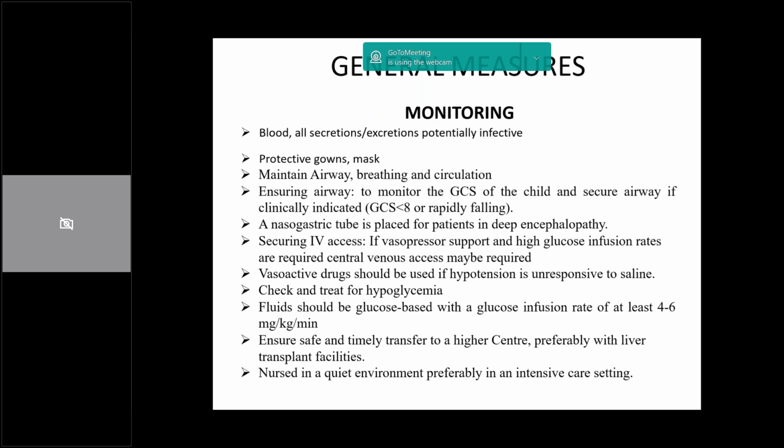We often need an NG tube to watch for internal GI bleeding. We need to secure adequate IV access in case we need to give vasopressor support, and often these patients have hypoglycemia, so a GIR of at least 6 mg per kg per minute needs to be maintained. Then we need to obviously check for frequent hypoglycemia. The normal starting fluid for these patients is 0.9% normal saline with 10% dextrose with added potassium as per serial values.